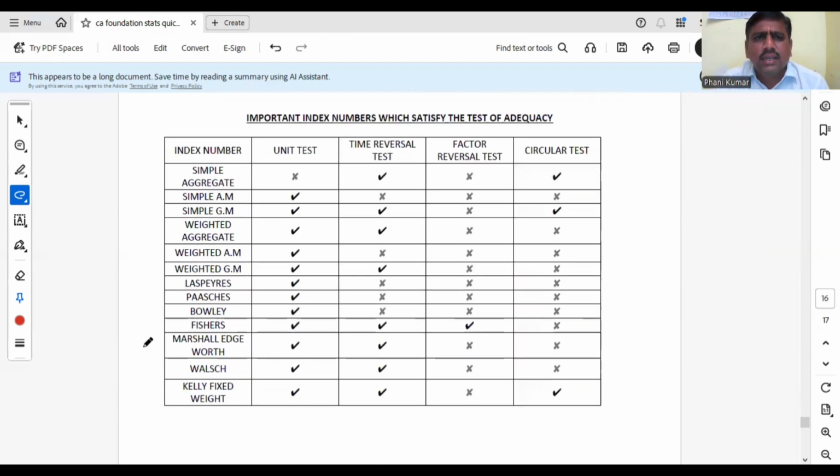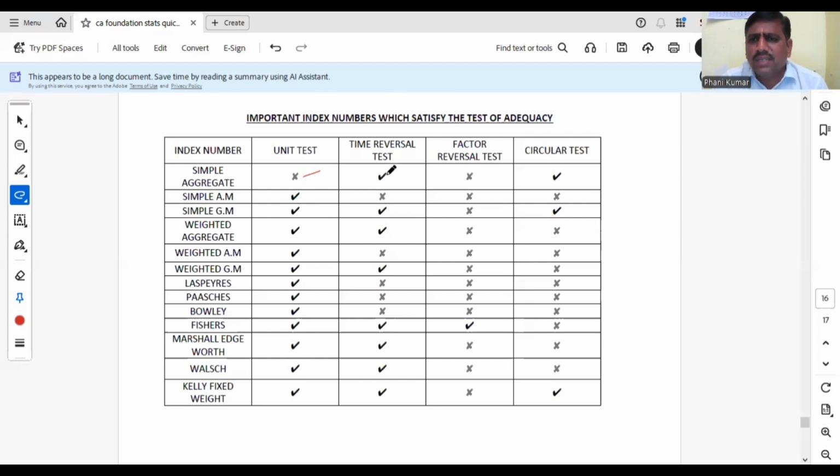See here. So, simple aggregate method does not satisfy unit test, but it satisfies time reversal and circular test. Simple AM satisfies unit test and unit test only. Simple GM satisfies unit test and time reversal test and circular test, like that. So what are the main points we have to remember? Unit test is satisfied by almost all the formulas except simple aggregate method. Simple aggregate method does not satisfy unit test.